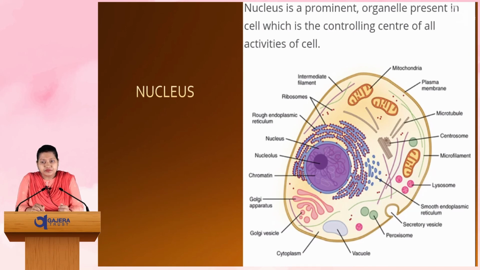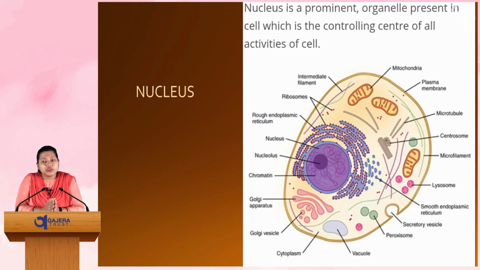Now students, here we have concluded that cell is the structural and functional unit of all living organisms. So before concluding all the topics, let's summarize what we have discussed today. First we discussed the definition of cell and how it was discovered, right? Cell was first discovered by Robert Hooke in 1665. After that, cell theory was given by Virchow and Schwann, right? What was the cell theory? It was that all new cells come from pre-existing ones.